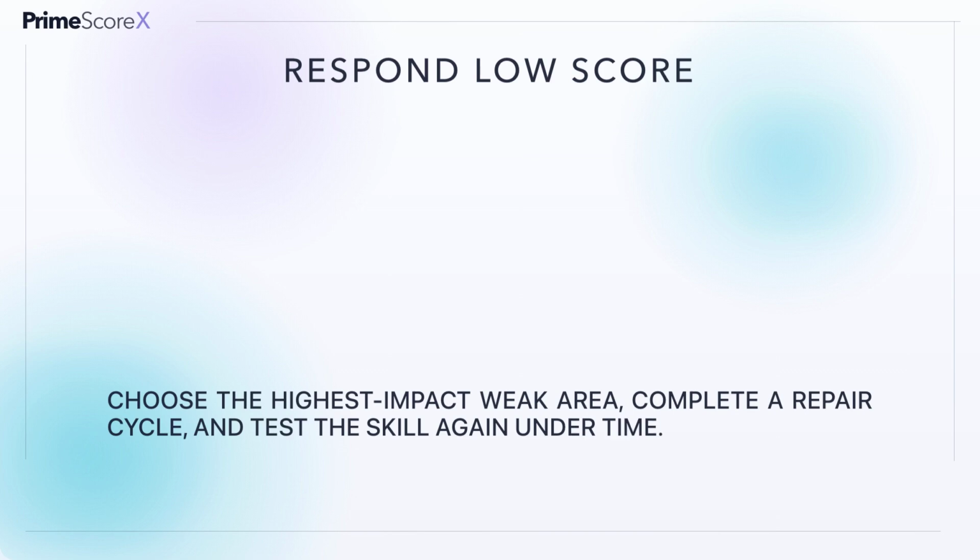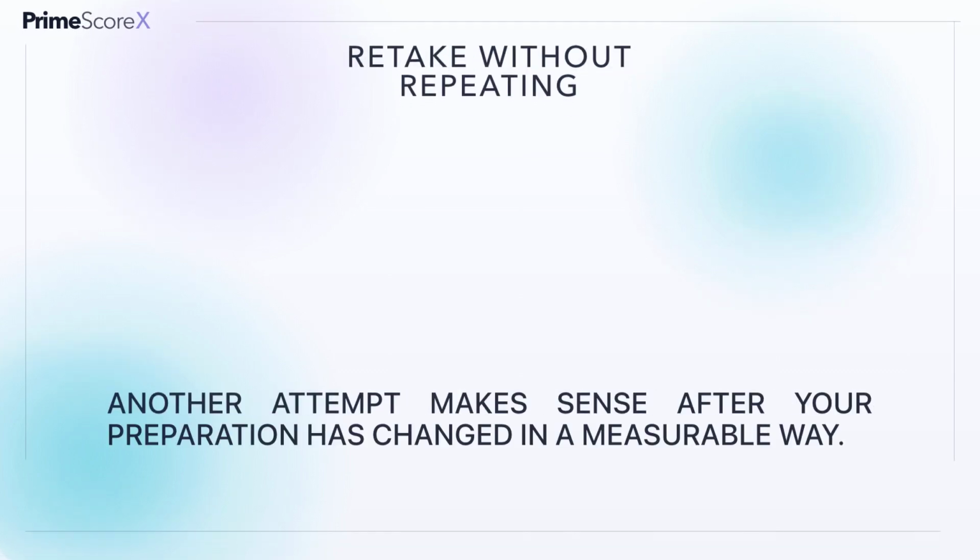After a low diagnostic, do not restart the entire book automatically. Select the weak area that appears most often or supports the most other skills. Learn the prerequisite, complete guided practice, solve a small independent set, and mix the skill with older material. Then complete a short timed checkpoint. If the error persists, make the target smaller. If it improves, add the next related skill. Recovery should be sequenced, not emotional.